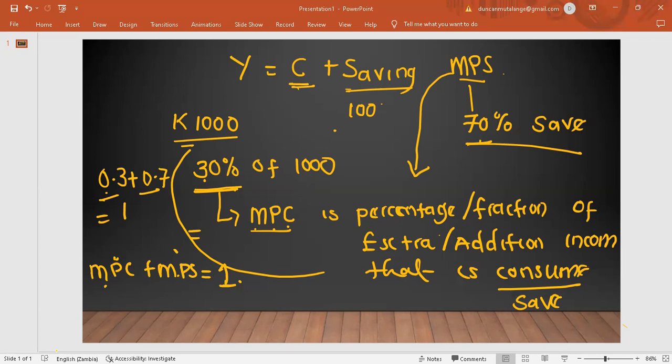But the last thing that I'd love you to know about the MPC is this. Remember, when we were in grade 12, we had this X and Y plane, isn't it? Okay, I'm not so good at drawing, but I hope you forgive me. So we had our x-axis, then we also had our y-axis.